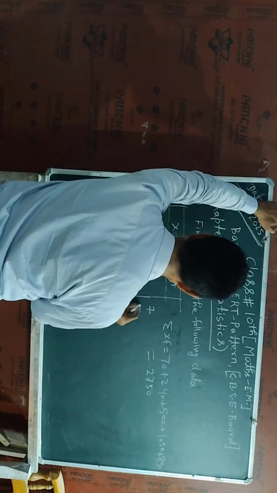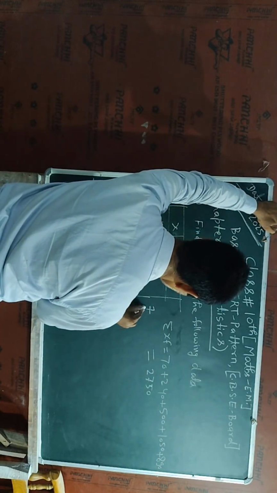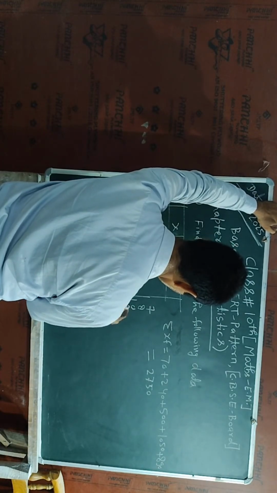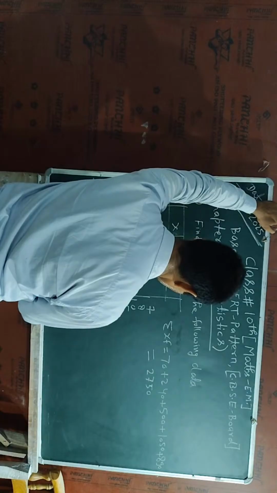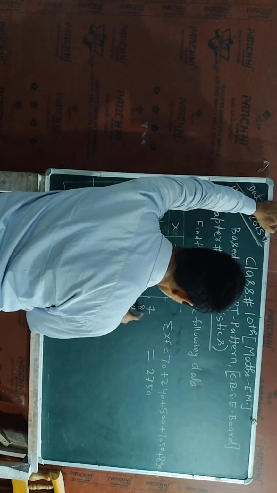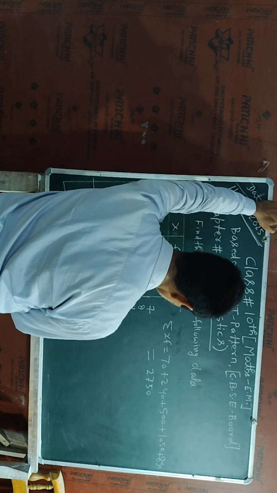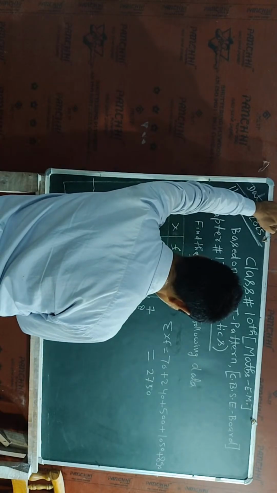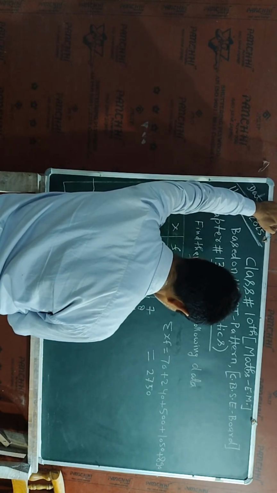Okay, and similarly I will add this frequency. Frequency values are 7, 8, 10, 15, 10, 1, 2, 3, 4, 5. So I will take it from 7 plus 8, 15 plus 5, 20, 0, 2. 1, 2, 3 plus 2, 5.